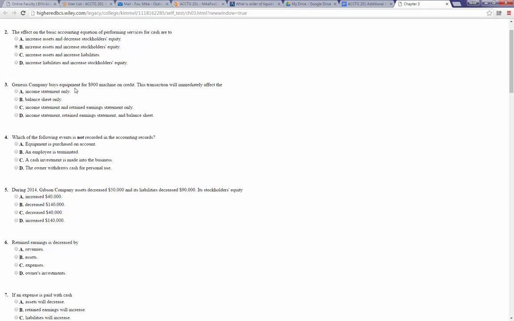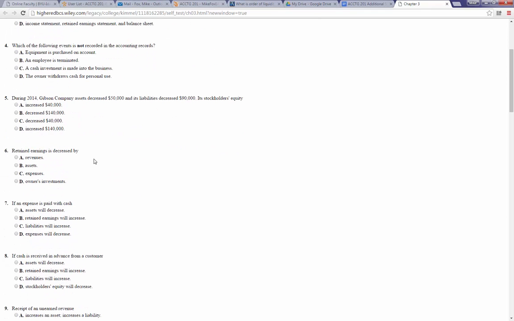Anyway, Genesis Company buys equipment for $900 on credit. Okay, that's not me, it's just weird grammar. The transaction will immediately affect the blank. If they're buying equipment, the asset will go up, and the liability, if they're buying it on credit, will also increase. So this will only affect the balance sheet, right? There won't be any revenue or expense until we start to depreciate the machine. That will create an expense, but immediately no revenue or expense. So anything that says income statement is out. So this is balance sheet only.